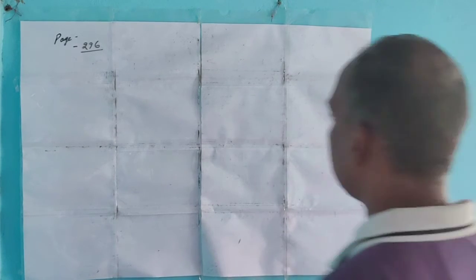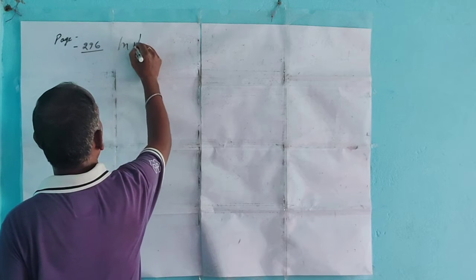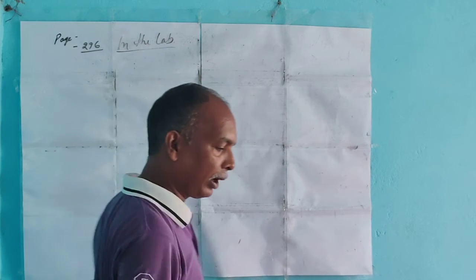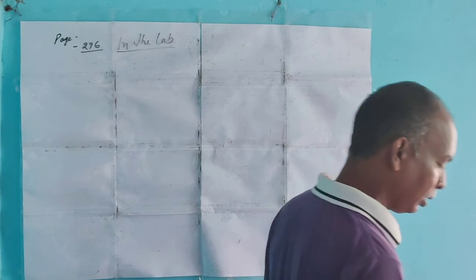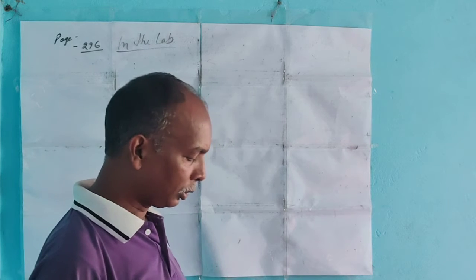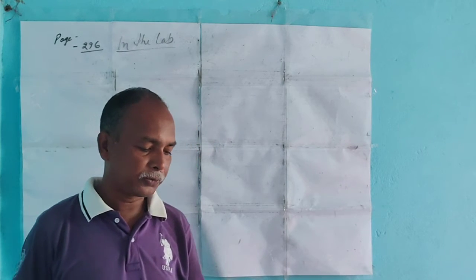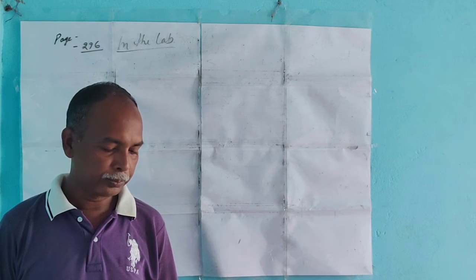Next, page 296 in the lab. Here there are 5 questions, but I am not going to explain all 5. The first question is: write a program in C to display the following output using a single printf function.